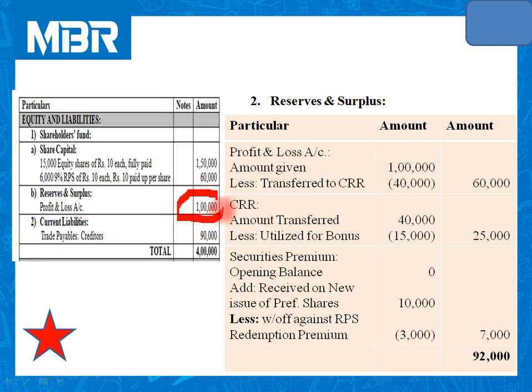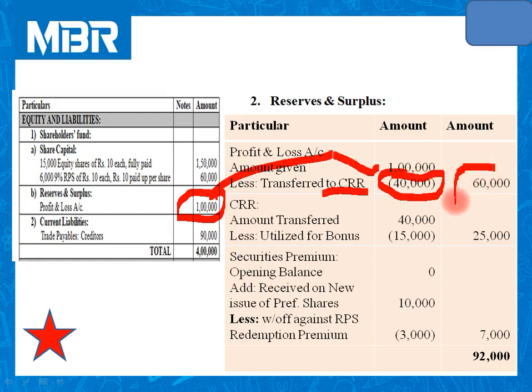You can check in the given balance sheet, 1 lakh. Out of this 1 lakh, we have transferred rupees 40,000 to CRR. For your cross reference, you can check the journal entry and calculation in step number 3. 1 lakh minus 40,000, so the balance amount is 60,000.